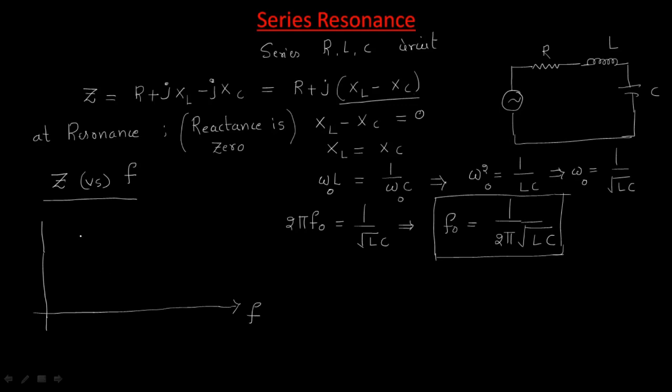This is the impedance, and for frequency, assume that it starts from 0 and ends at infinity. By varying this frequency, we can find this.